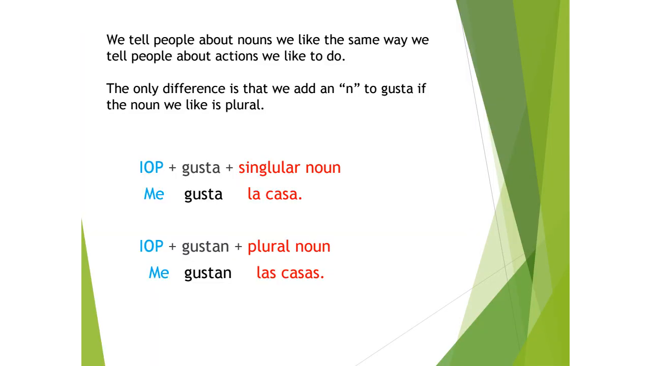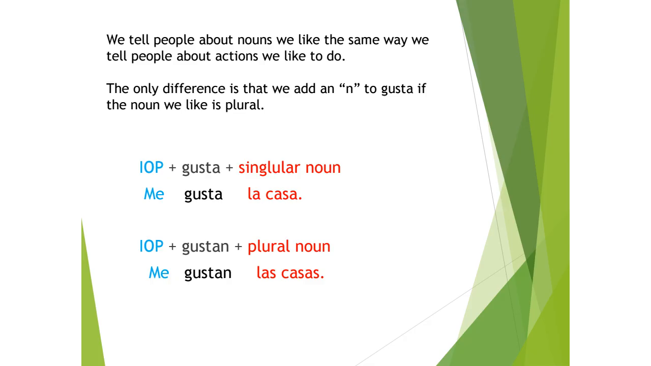All right, so you can see that the sentence structure for telling people about nouns that we like is very similar to when we want to tell people about actions or verbs that we like. So you're going to have your indirect object pronoun first, you're going to have the verb gustar next, and then this time you'll follow it by your noun instead of your verb. So it's still three parts. If it's a singular noun that you're telling someone that you like, in this case, the house, then you just do it the same as if you were telling them about an action that you like to do.